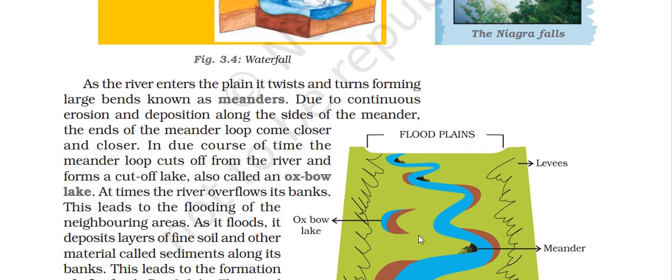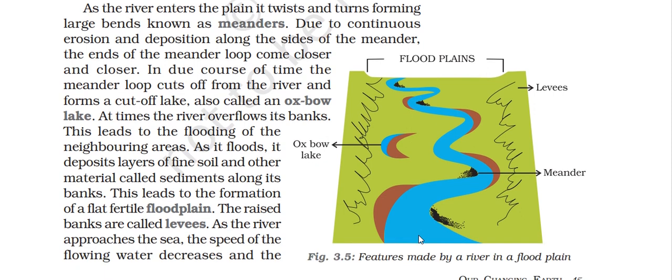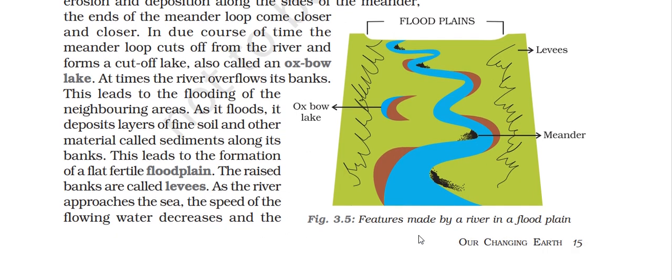At times the river overflows its banks. This leads to the flooding of the neighboring area. As it floods, it deposits layers of fine soil and other material called sediments along its banks. This leads to the formation of a fertile flat plain. The raised banks are called levees.